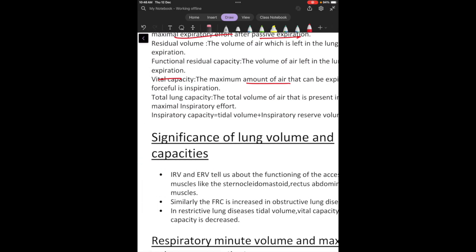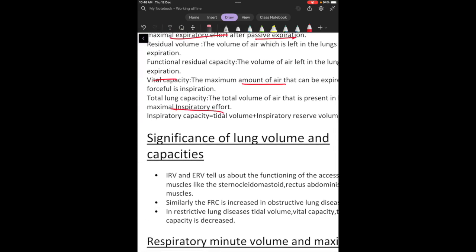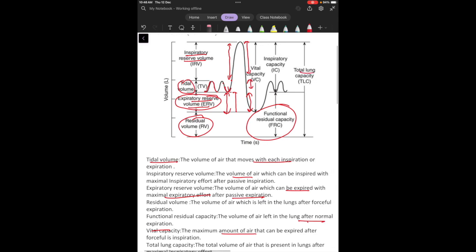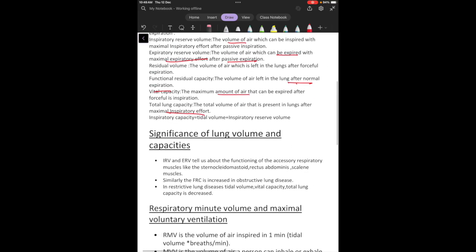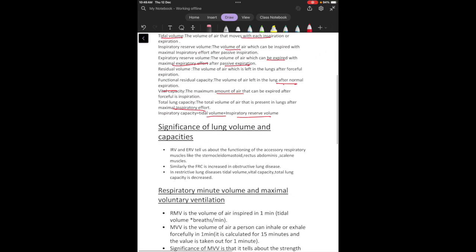And then what is the total lung capacity? The total volume of the air that is present in the lungs after a maximal inspiratory effort. So since vital capacity was the maximum amount of air which can be expired after a forceful inspiratory effort, then obviously it is talking about the air which is remaining in the lungs, then that is vital capacity plus residual volume, and we get that as total lung capacity. Now inspiratory capacity, then that is tidal volume plus inspiratory reserve volume.